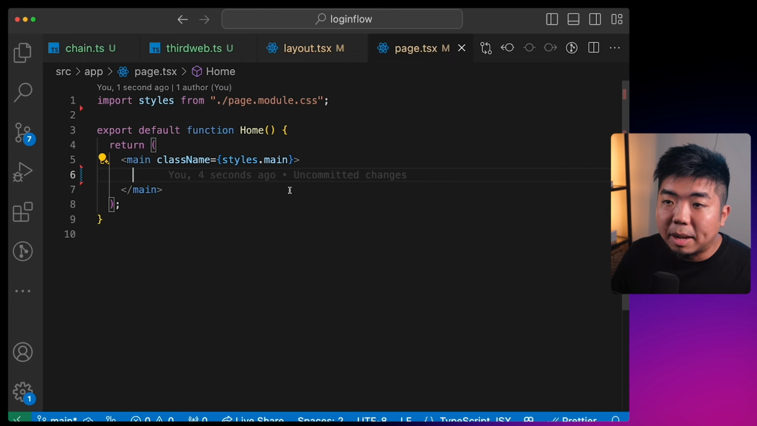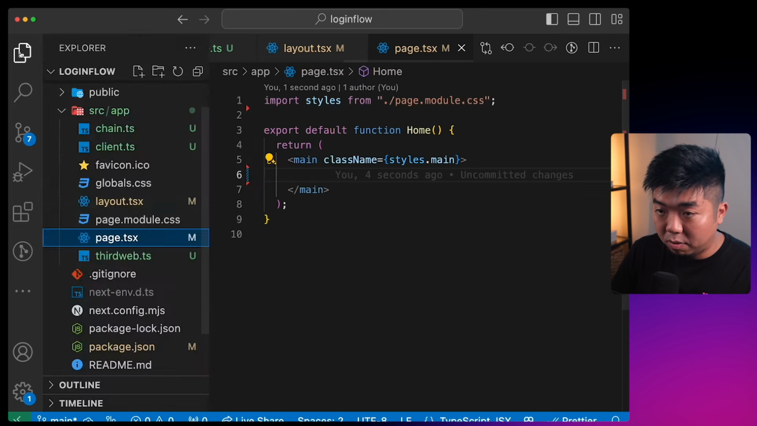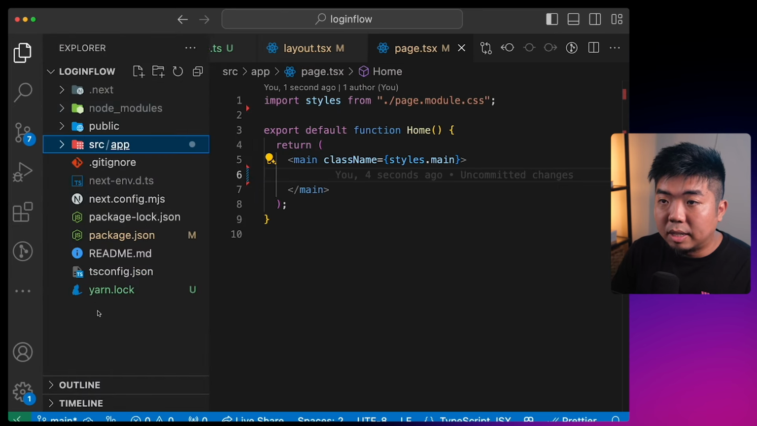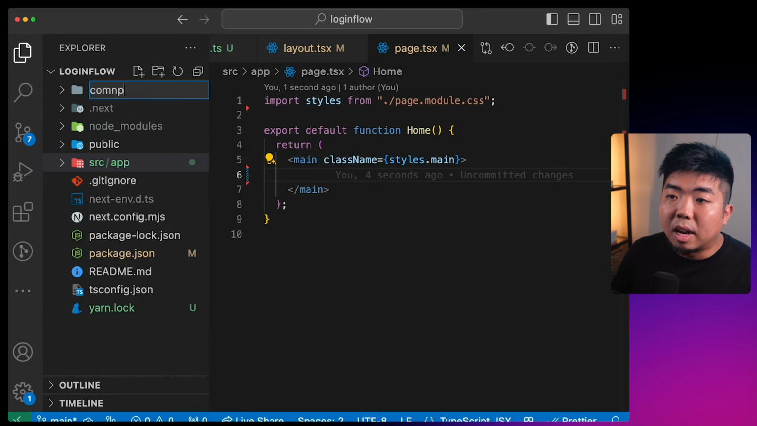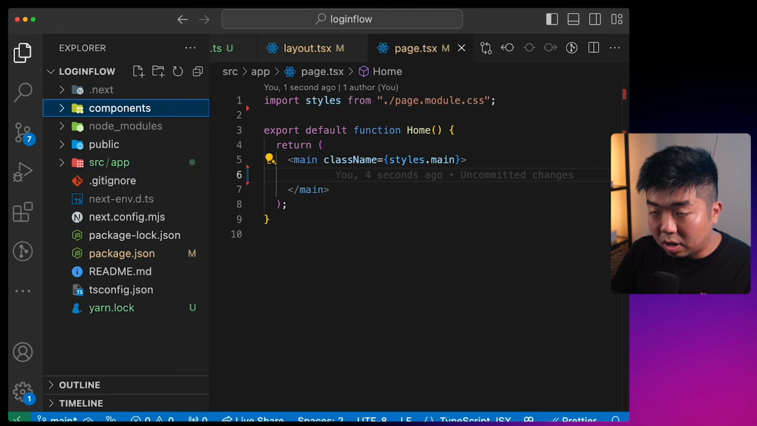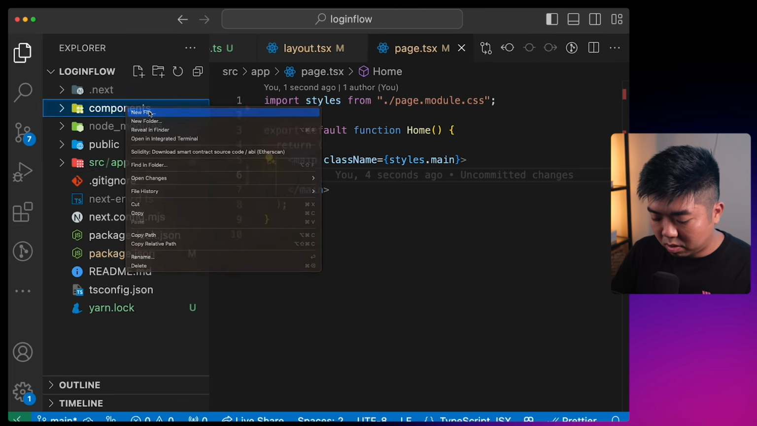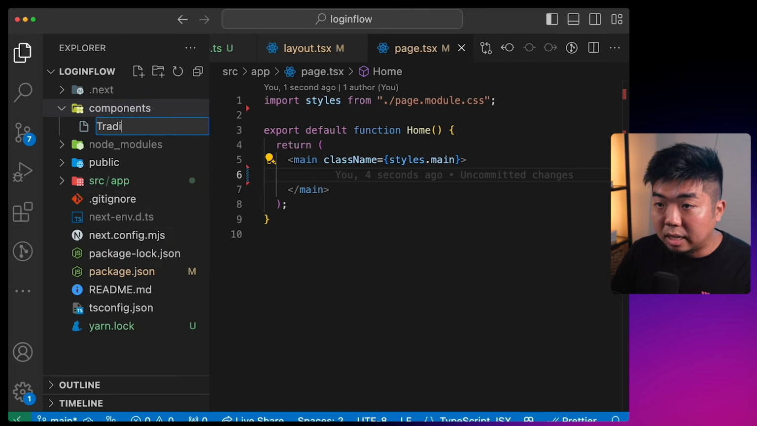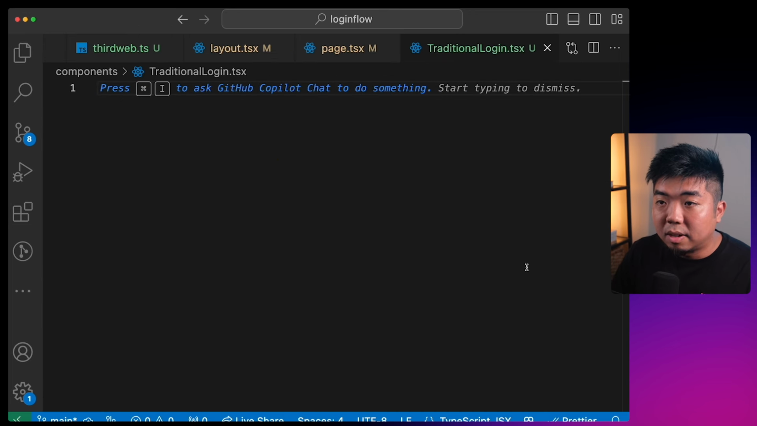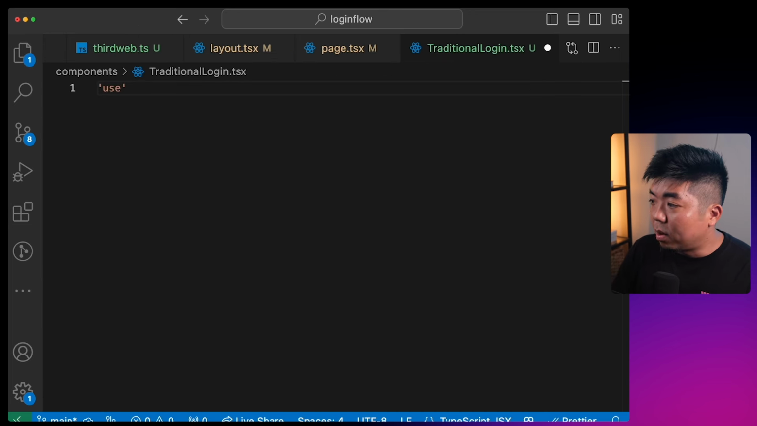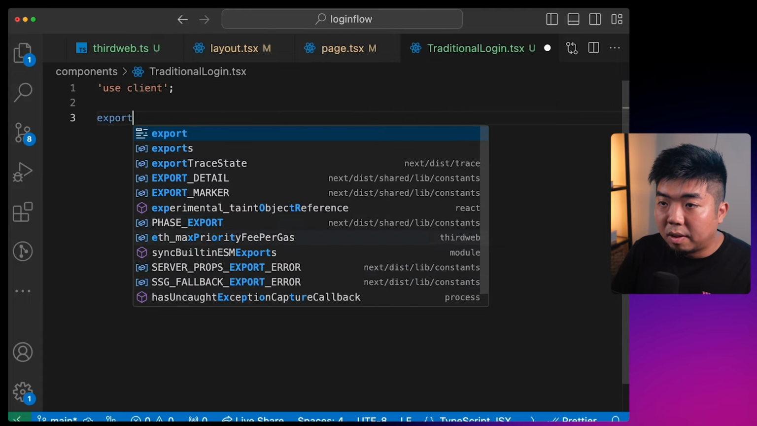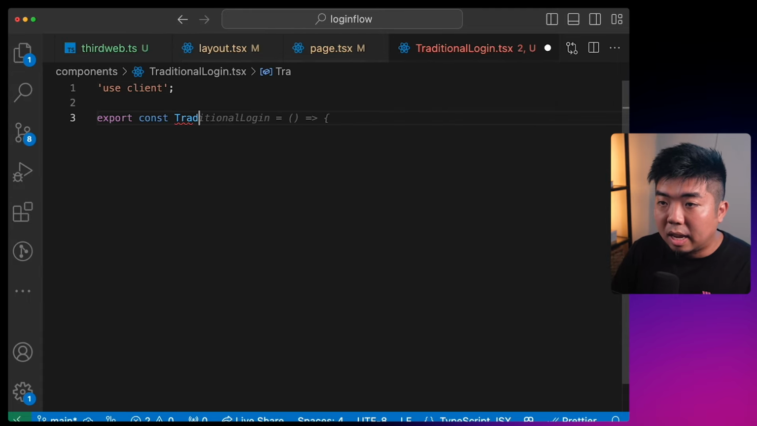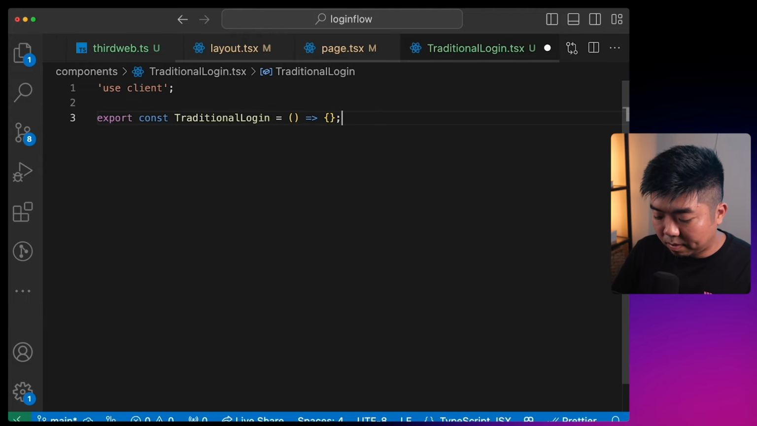Let's come back to our files here. Let's create a new folder called components. And in components here, I'm going to create a new file, and we're going to call this traditionallogin.tsx. So for this traditional login, we'll use client here. And I'm going to export a component. We'll call this, again, traditional login. And we're going to say return.